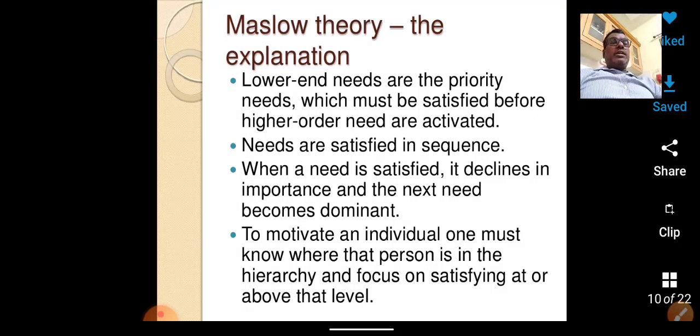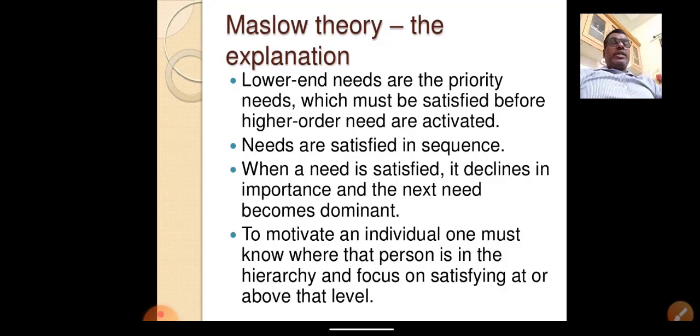Lower end needs are the priority needs which must be satisfied before higher order needs are activated. Certainly, you have the dream of completing the first year of the BTech program, then second year, third year. But when you are crossing second year BTech and entering the third year, you are searching for some expectation from the college or from your talent. That is called internship opportunity. When you cross third year, you are expecting a job or placement. This is called higher end.